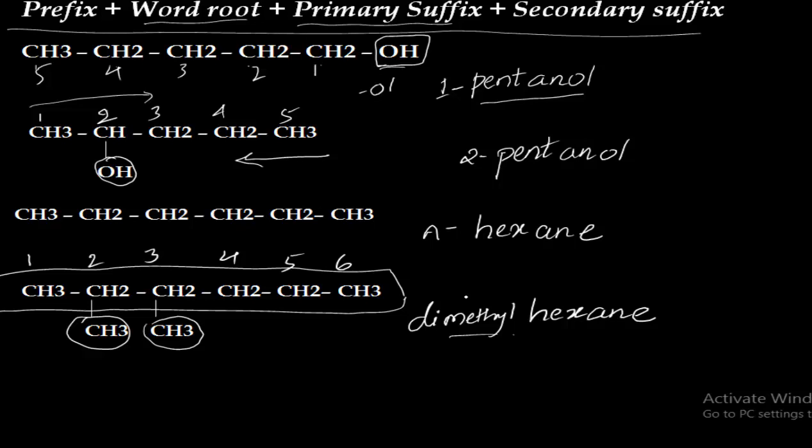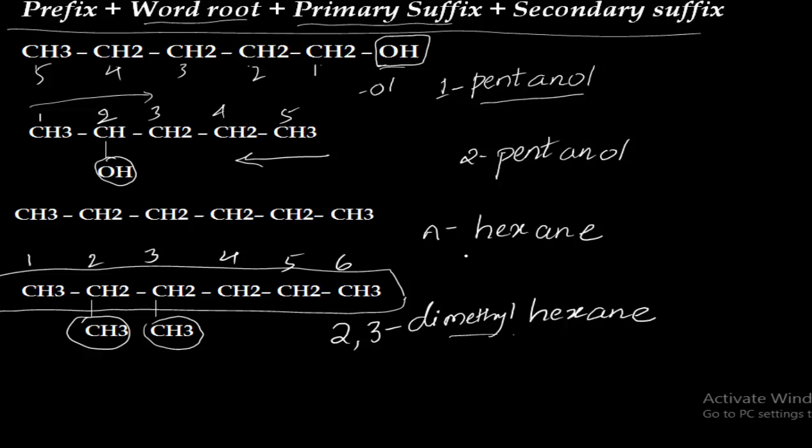Okay, remember this. Now, these methyl groups are attached to which carbon atoms? Second carbon atom. Okay, hence you have to write 2. And it is also attached to third carbon atom, and hence you have to write 3. So 2, 3 dimethylhexane is the name of this compound. So these are certain examples on nomenclature of alkanes.